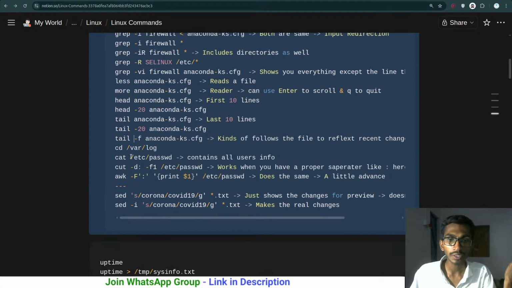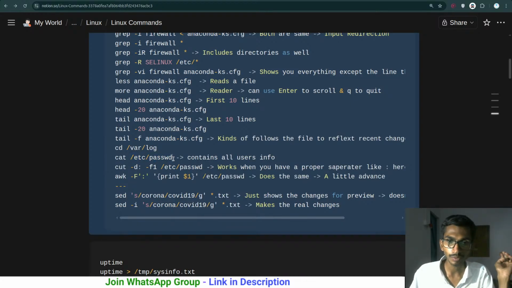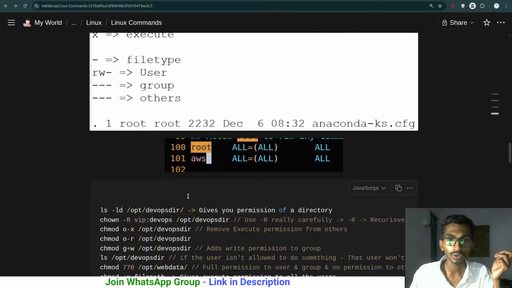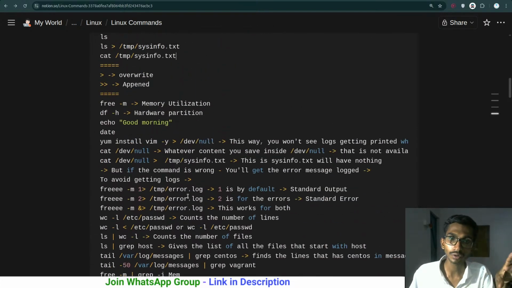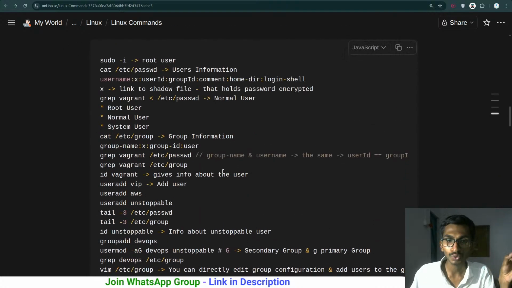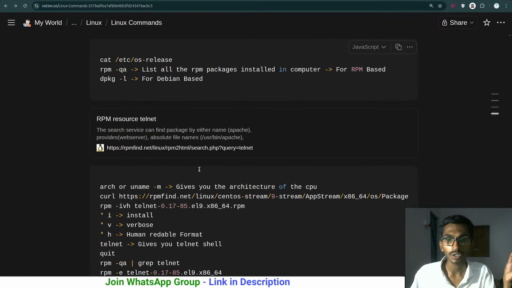And apart from this, etc password contains all the user information, you can just go and know more about it. And cut is used mainly for extracting, we will be talking about it tomorrow. And lastly we have sed, which is also used for replacing the stuff, and that's it. If you have a look over here, these are nothing but the commands that we have to go through, keep going through these, and tomorrow is going to be spent talking about all these things.